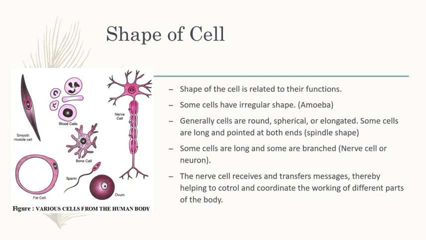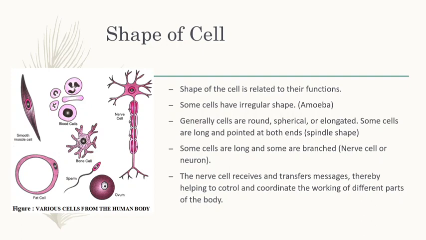And some cells are round and some are spherical or elongated, and some cells are long and pointed at both ends. From this we can understand the shape of the cell is different. Some cells have irregular shape, example amoeba, and some cells are round. Here I have given some pictures. Here we can see some round cells.